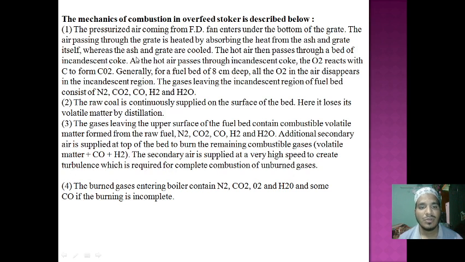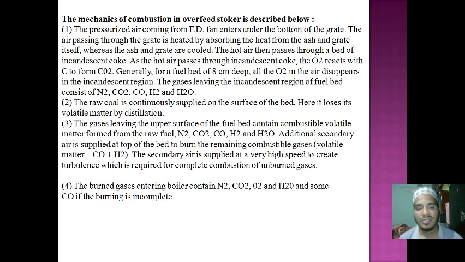Okay, so the ash content here is said to pass to the bed, and generally the fuel bed is 8 centimeters, and the gas leaves the incandescent fuel bed. Here the fuel bed is mentioned, and heated air is passed to the head and bottom air is passed to the boiler.